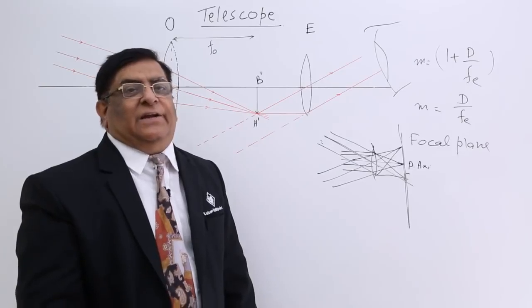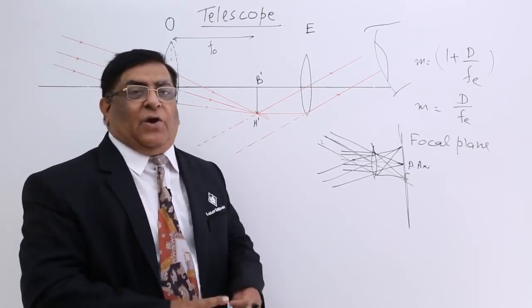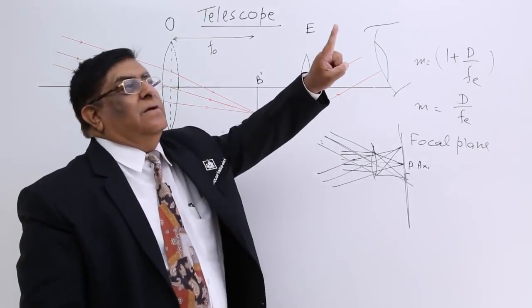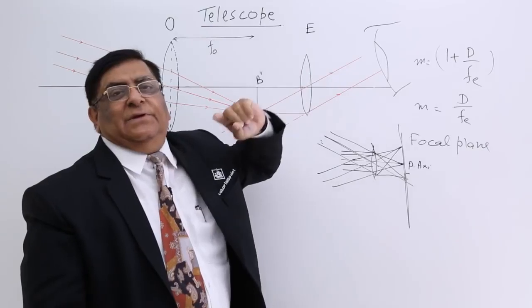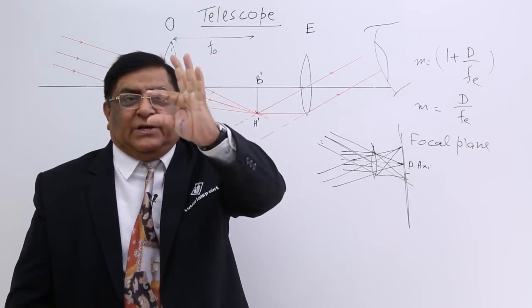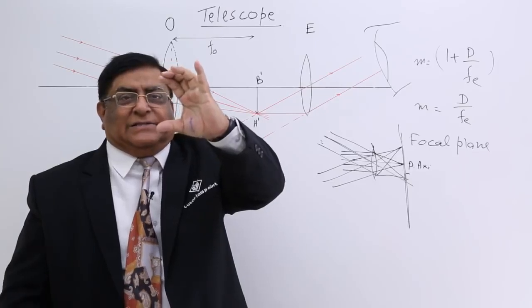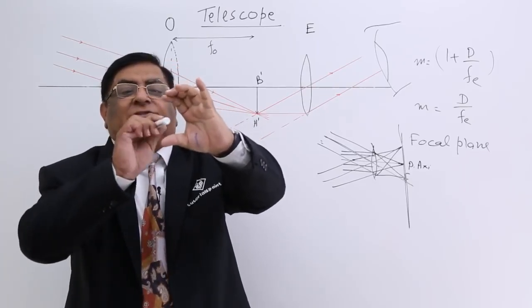You can ask whether really the image has been magnified. Yes, because when you see the star without any instrument, you see it just like a point, and when you see it in the telescope, it is much larger. Even if it has become like this compared to a point, this is very large.